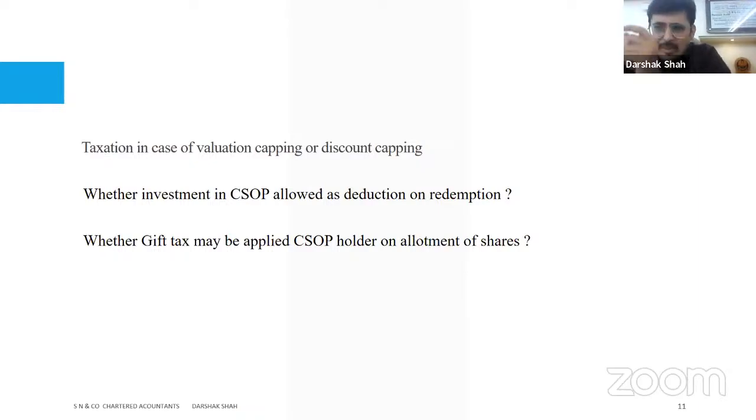Now, on the same concept, there's a discount capping also. So if there's a discount, I'll be given a cap that beyond this, I'll not discount your price. And that's how the discount capping mechanism works, right? The question might be, at that stage, what is going to be the valuation to be considered for the purpose of section 56.